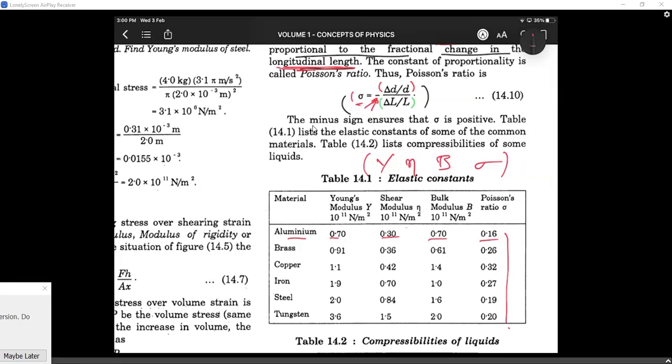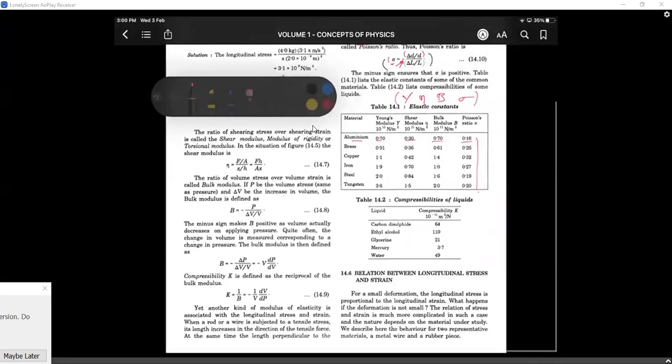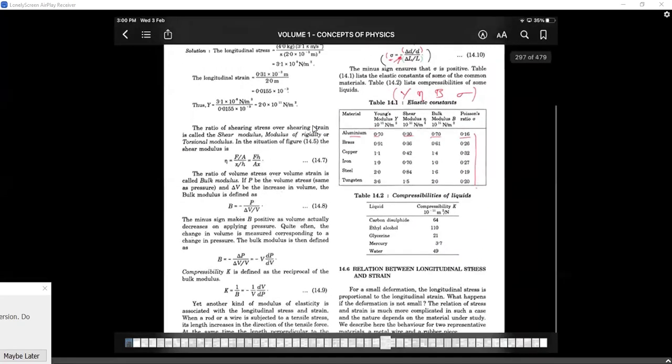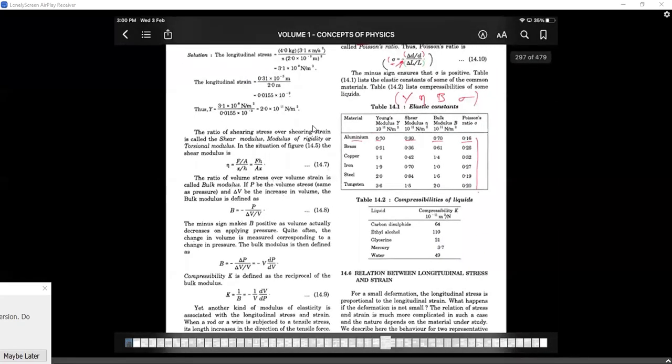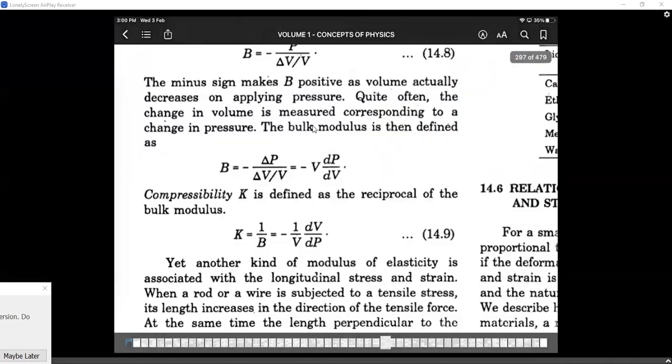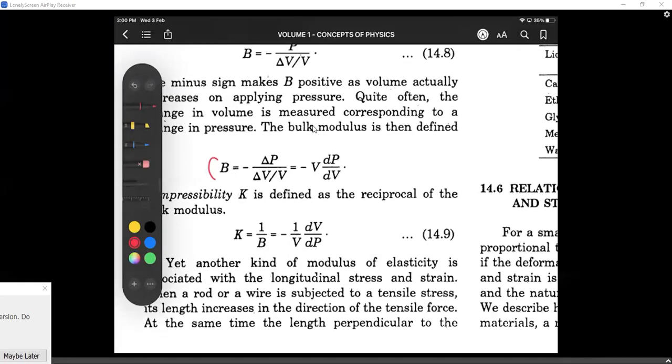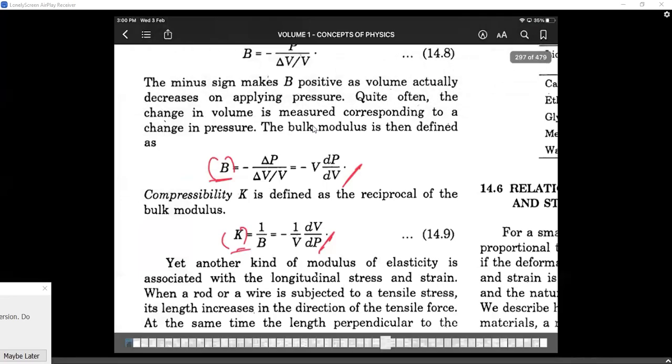Okay, sir. If only they're given, all you have to do is take the average. It is basic common sense in math. All you need to do is just relate them. That's all. Now, once we are clear about this part, here it is given about the compressibility factor also, like bulk modulus, compressibility factor. They are inversely proportional to each other. Look at these factors. They're clearly reversed. Just go through this, give it a read once and it will be clear.